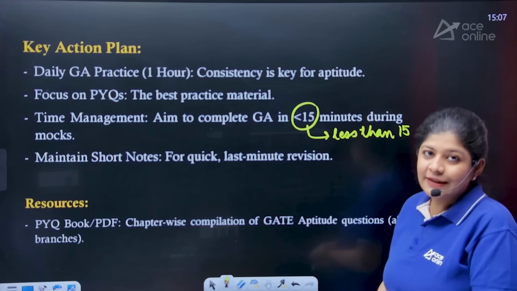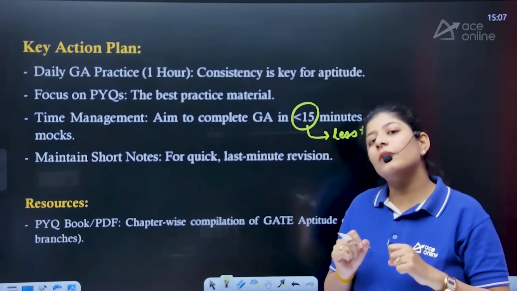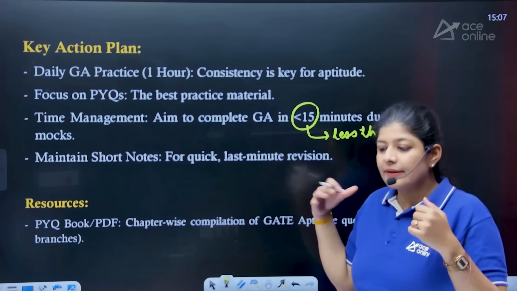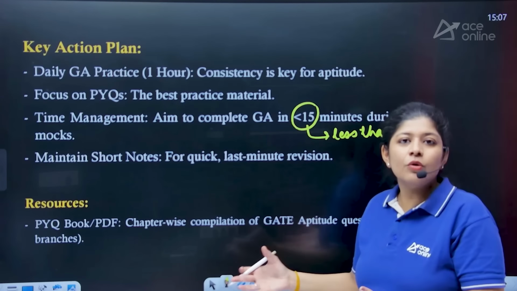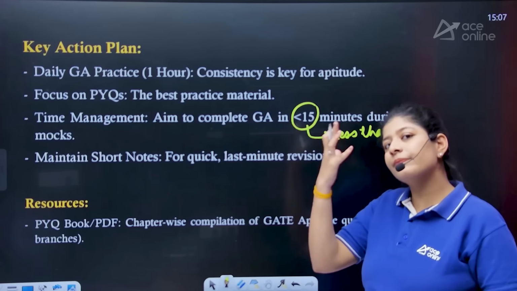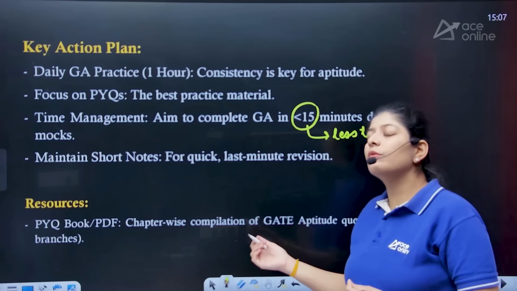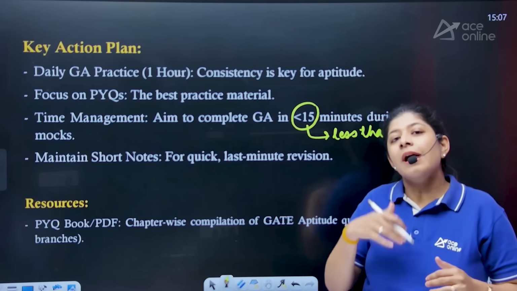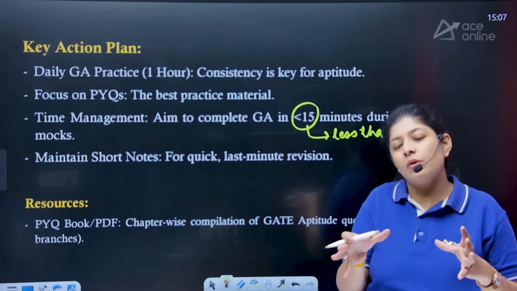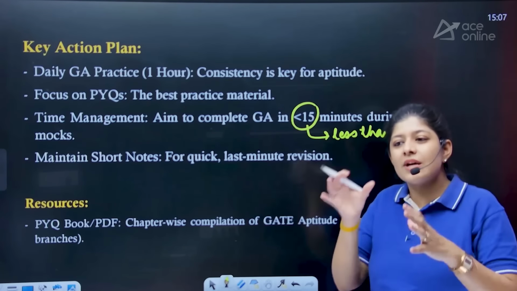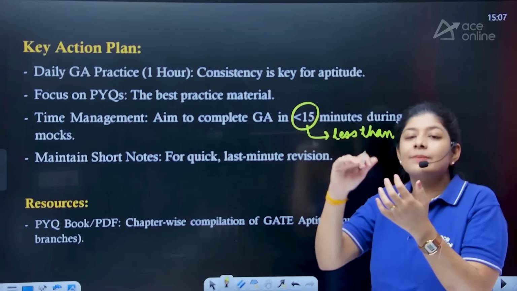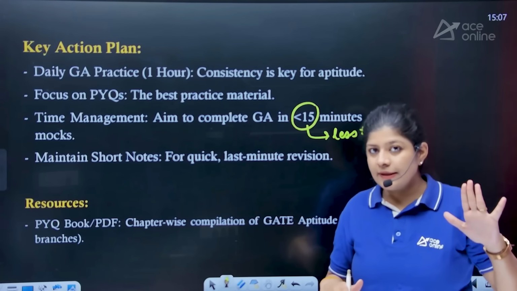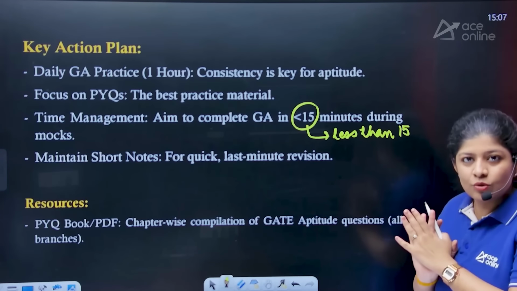Now the best resource that you have over here is the PYQ book or the PDF. You can take it from any place you want, or you can download it from Google. So please download the PDFs or get a PYQ book, and take a chapter-wise book, right? Take a book where we get chapter-wise questions, so that as our chapters go on, we keep solving questions. So you have to keep these resources in mind.